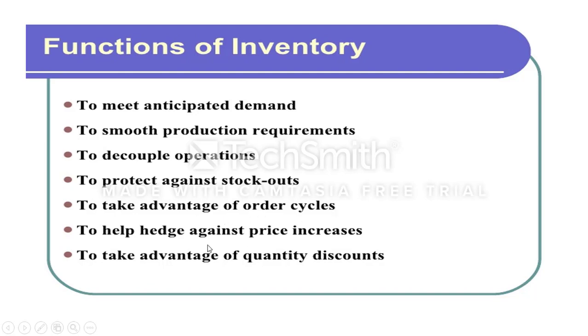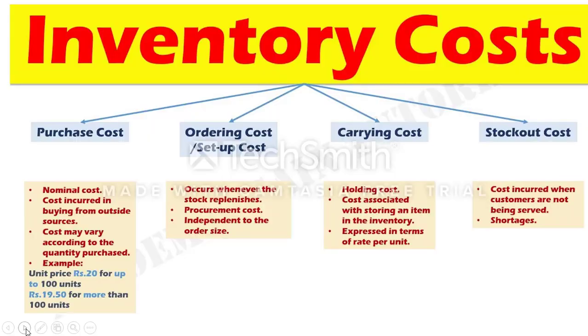Take advantage of the order cycle, to help hedge against price increases. For example, suddenly the raw material price increases. If you have some inventory, at least you can save some cost. To take advantage of quantity discounts, that is also important. If you are purchasing a large volume, you will get the quantity discount. Then next I come to inventory cost.